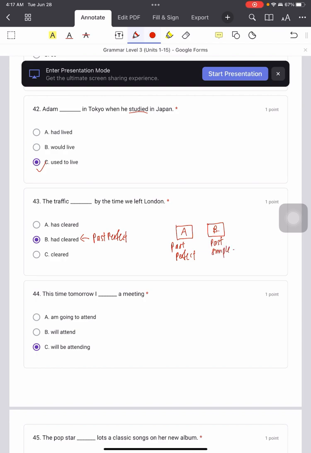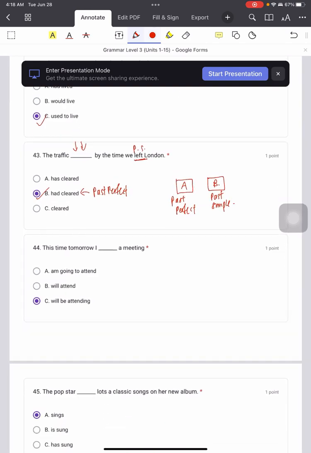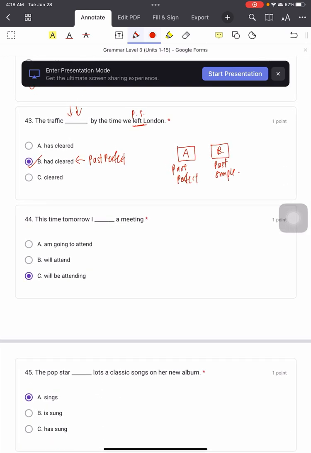Right? Okay. So which one happened first? The traffic had cleared first, or we left first? By the time we left London. So it means 那个交通在我们离开伦敦之前就已经 clear 了. So the traffic cleared first, that means we have to use past perfect for the traffic, and then as you can see, we left is the second thing, so we use past simple. So the only answer is "had cleared", the traffic had cleared.